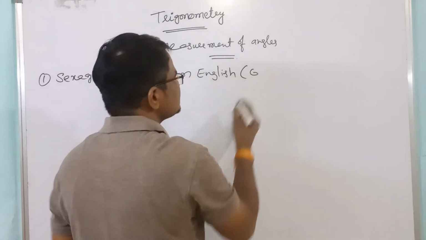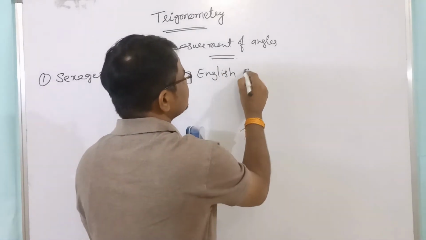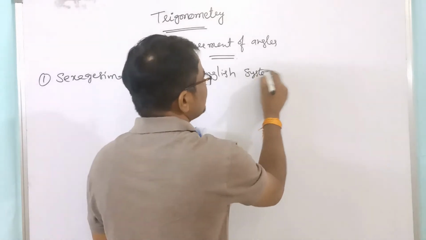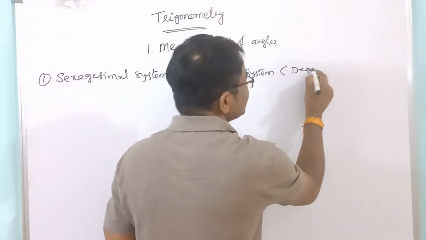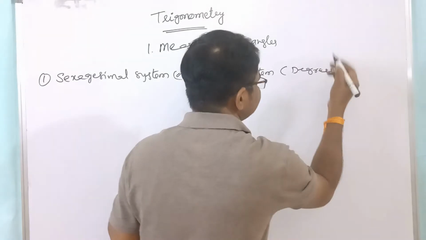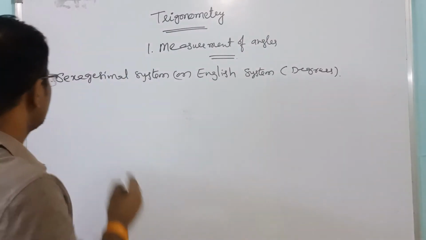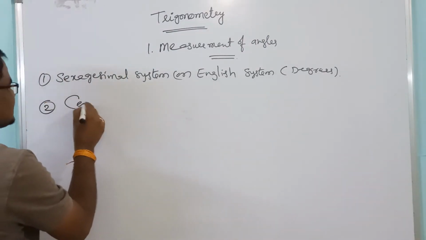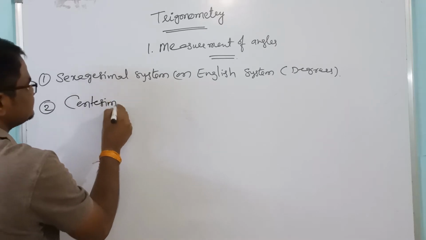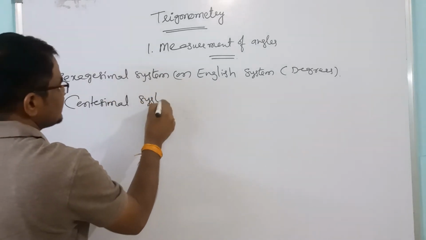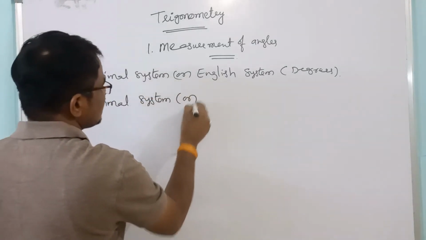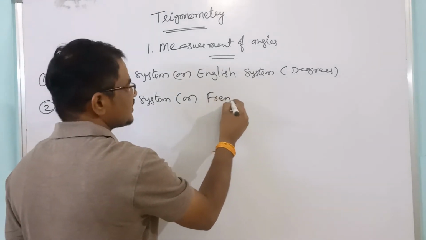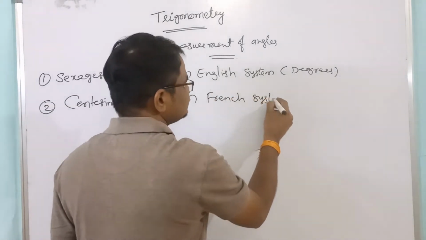In this system, we will discuss about the degrees. And the second one is the centesimal system. This centesimal system is also called the French system.